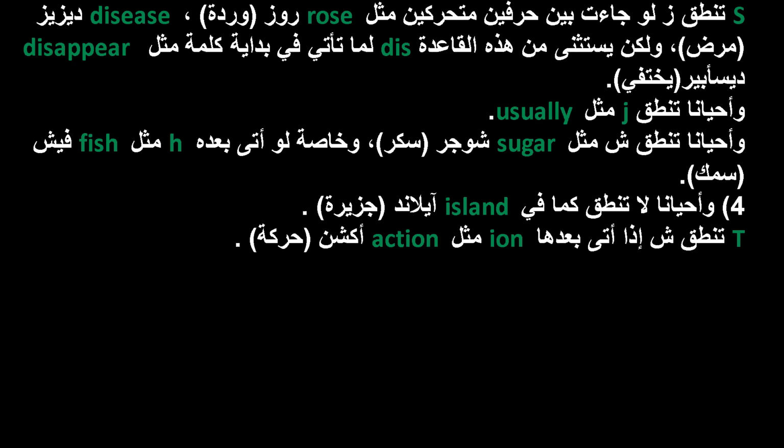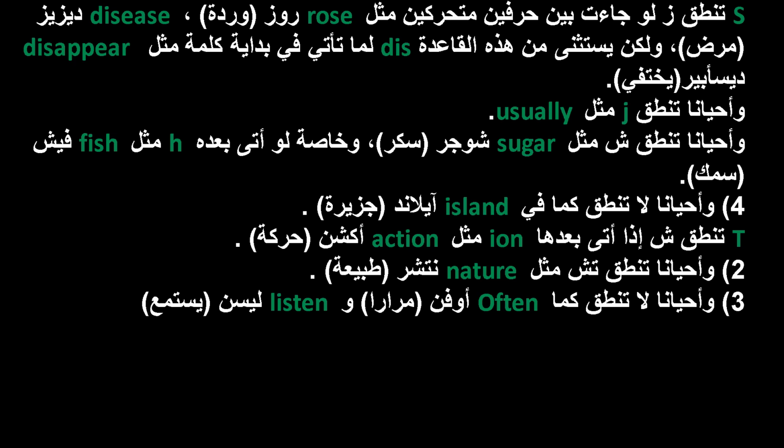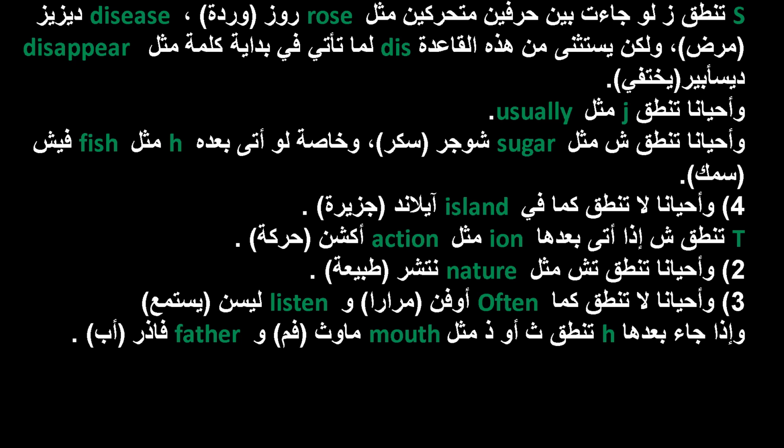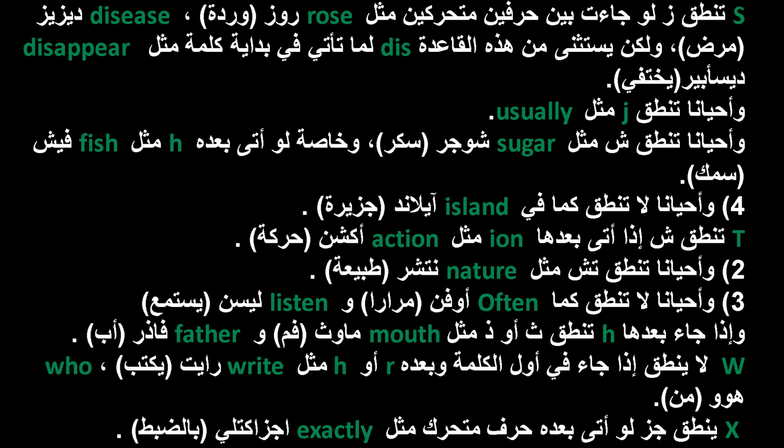T is pronounced SH if it is followed by ion, such as action. Sometimes it is pronounced CH like nature. Sometimes it is not pronounced as in often and listen. If it comes after H, it is pronounced TH or DH like mouth and father. W is not pronounced if it comes at the beginning of the word and is followed by R or H, such as right, who. X is pronounced as Z if it is followed by a vowel, such as exactly.